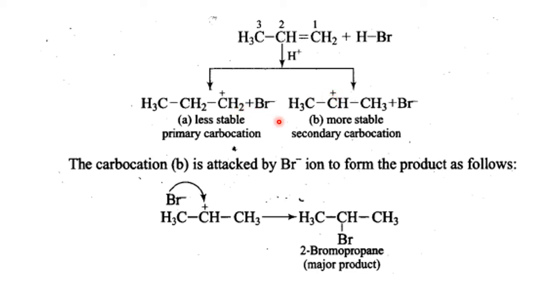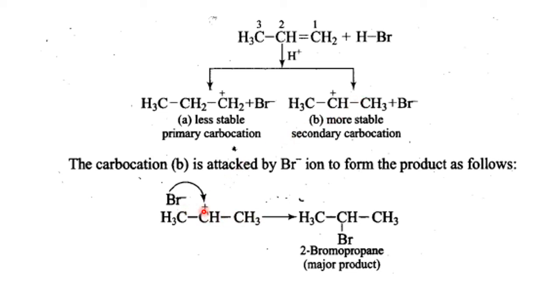Let us recall our previous discussion where we learnt the electronic effect. Secondary carbocation is more stable than the primary carbocation. Because stability is more with the secondary carbocation, it will survive compared to the primary carbocation. Therefore, since the survival of the carbocation is more in the secondary case, this will be the part of the chemical reaction, and on this Br attacks. Accordingly, the product is formed. So I have taken only the secondary carbocation here, CH3, CH, CH3.